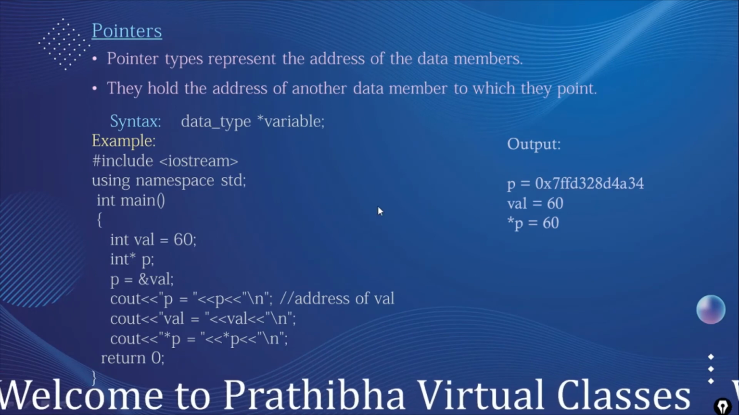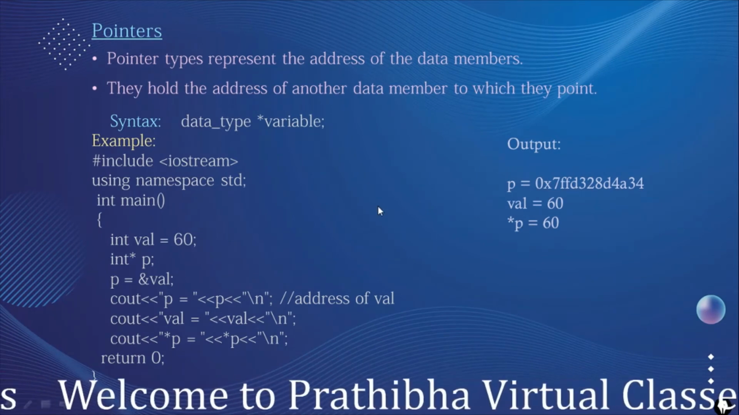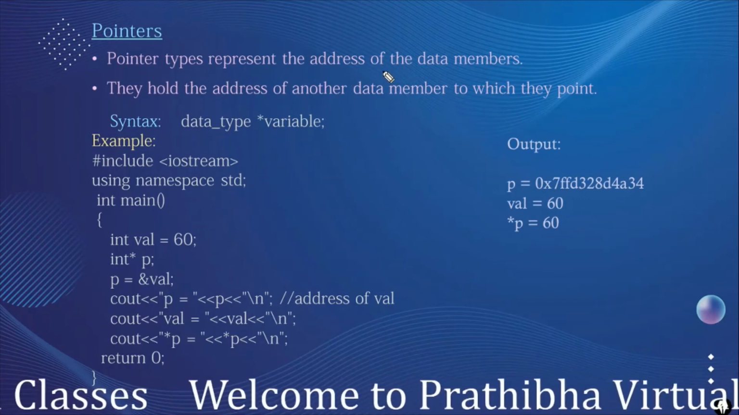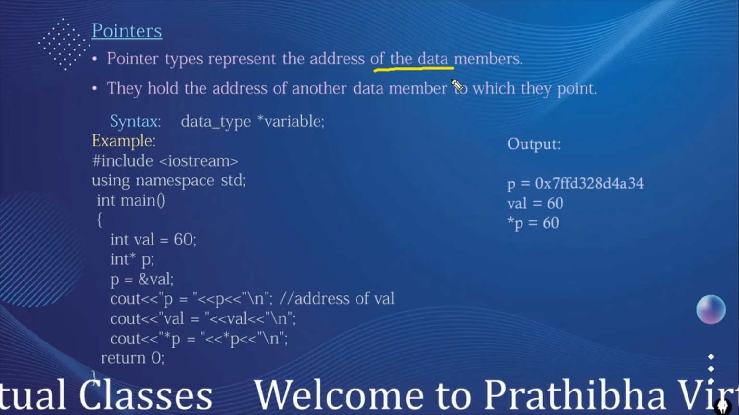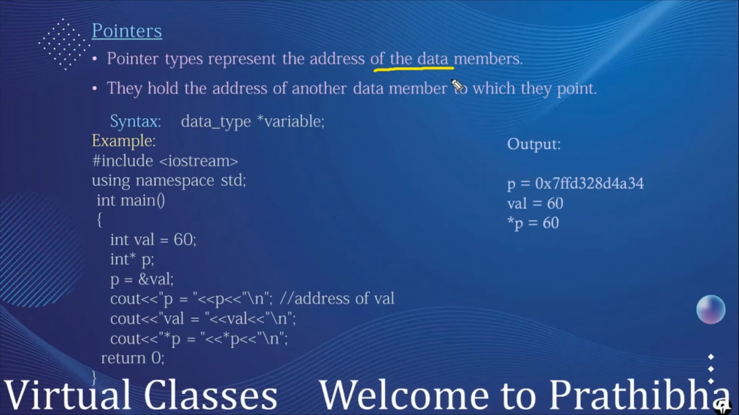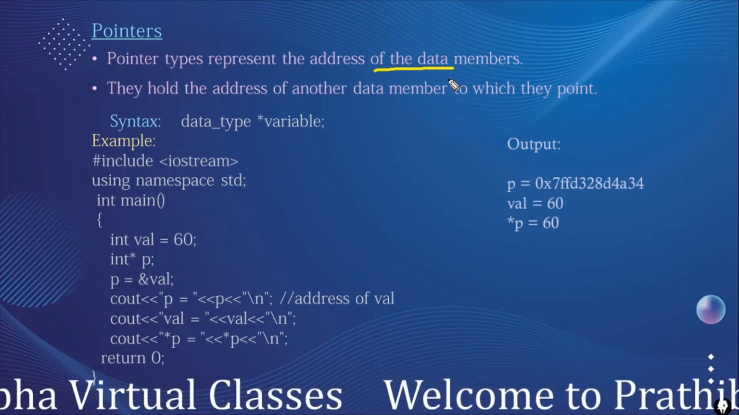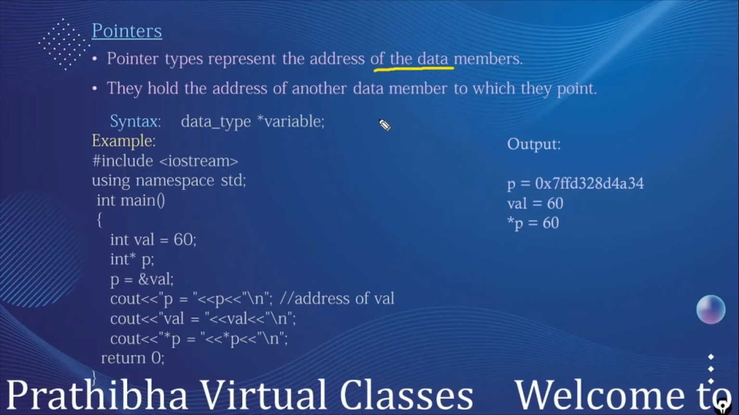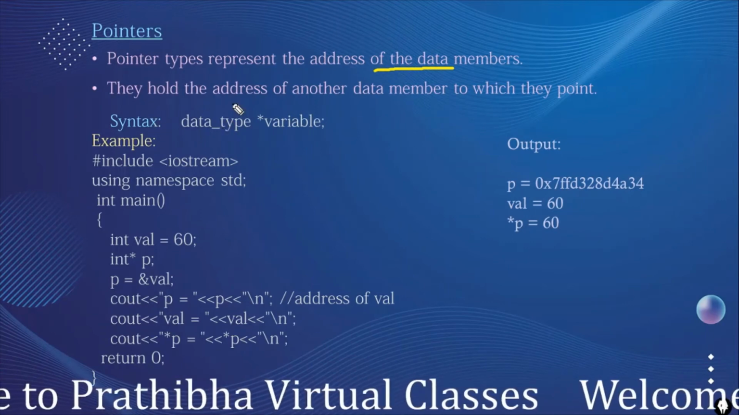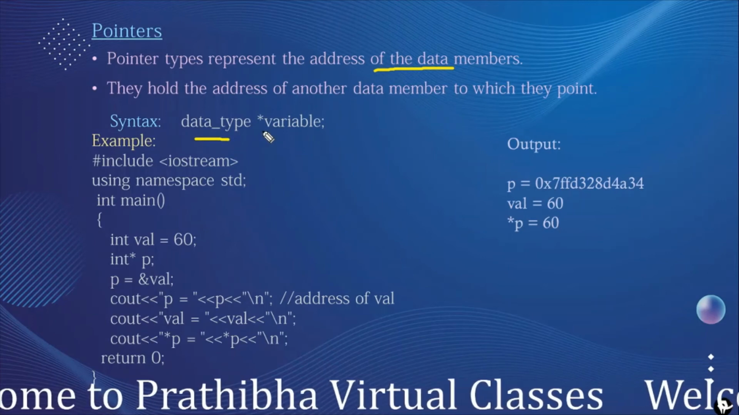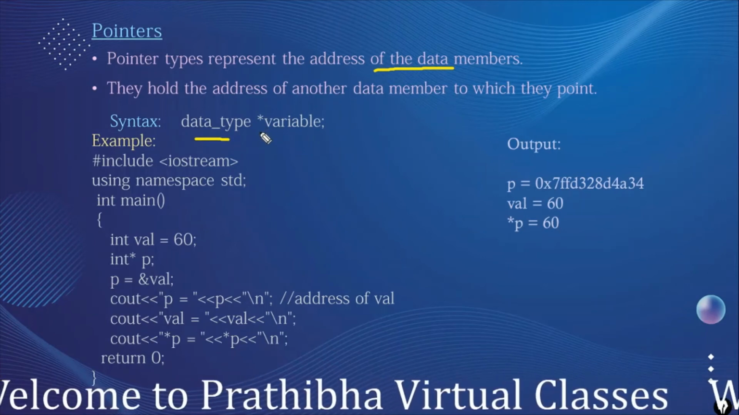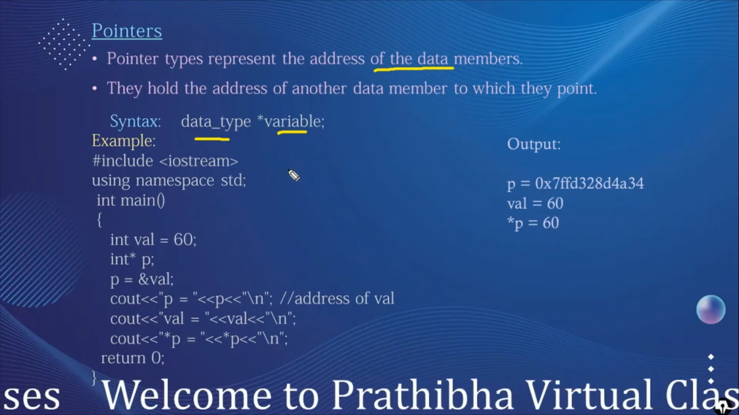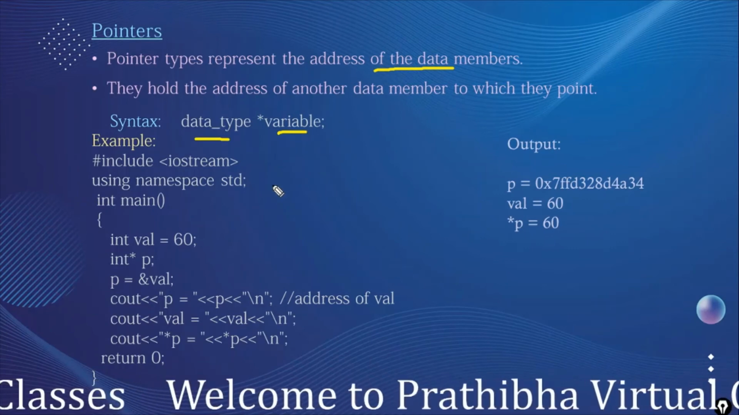And next is the pointers. Another derived data type is the pointers. Pointer types represent the address of the data members. A pointer is the data type which is used to hold the address of another data member to which it points. Its syntax is data type, asterisk, and variable, which is used to hold the address of the same data type with which it is declared.